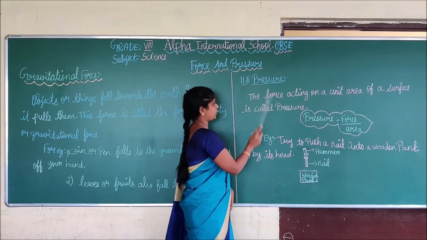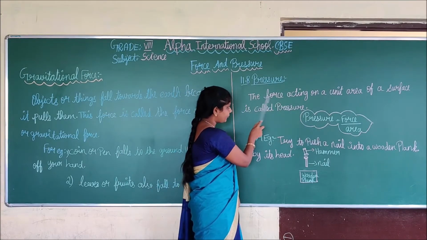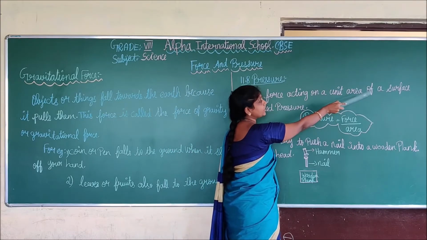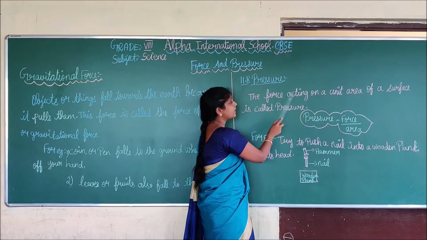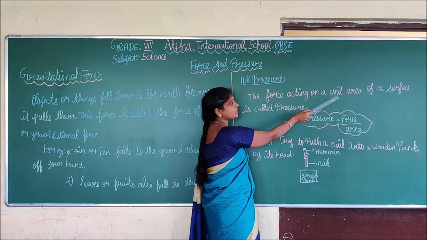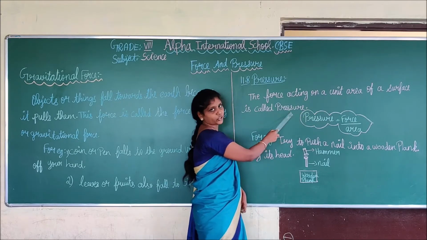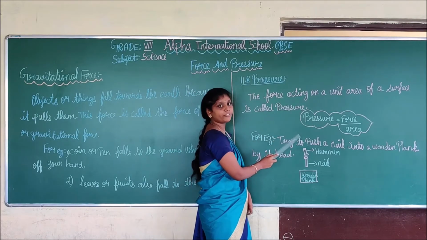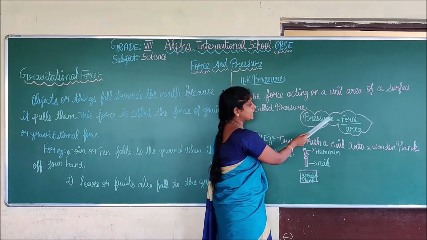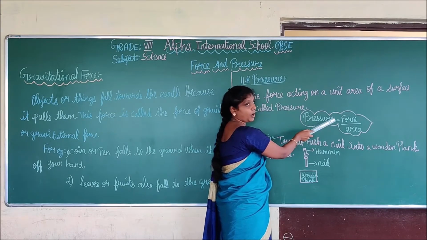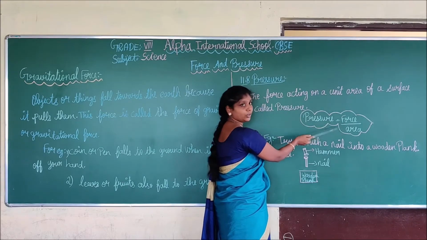Next we are going to see what is pressure. Pressure means the force acting on a unit area of a surface. The force acting on a unit area of a surface is called pressure. The formula for pressure is force divided by area. Pressure is equal to what? Force by area. You understand?